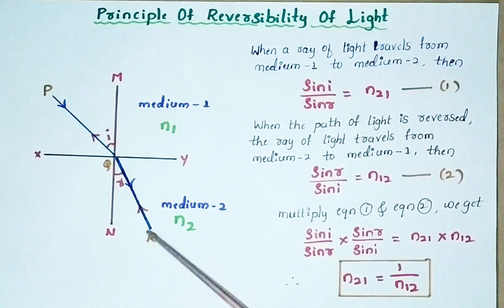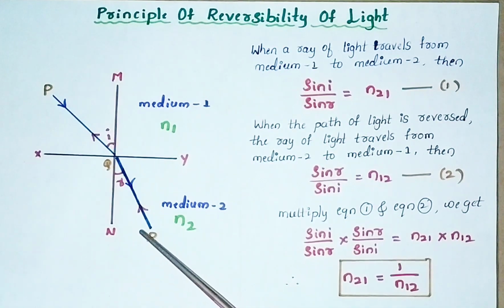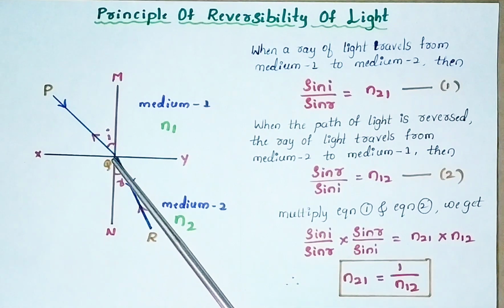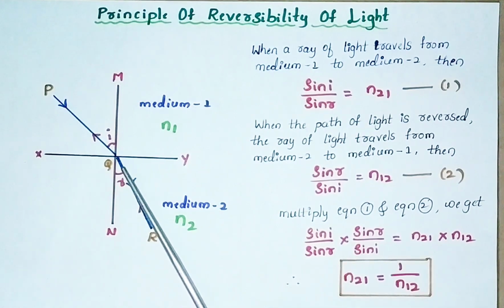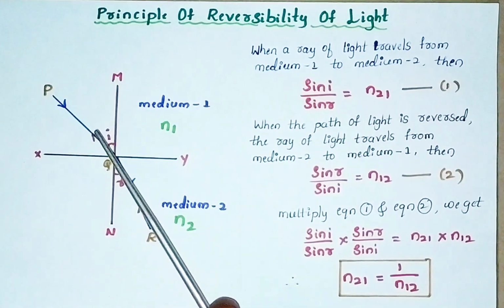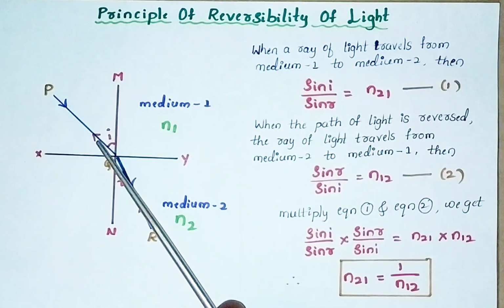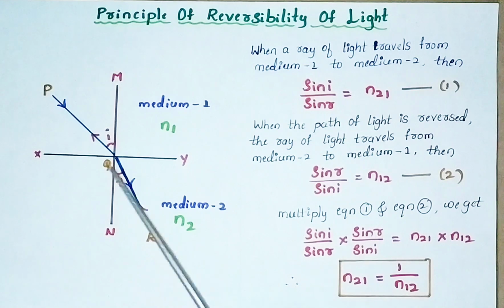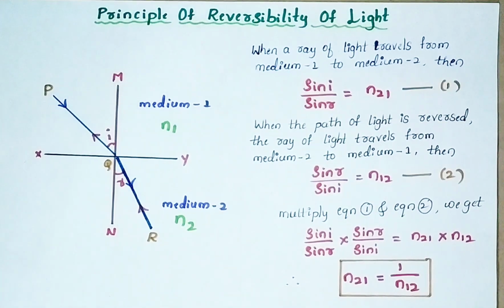That means QR is initially the refracted ray, but when it is reversed, RQ becomes the incident ray. So r acts as the angle of incidence and i becomes the angle of refraction only when the ray of light is reversed in direction. Now you can observe the equations.